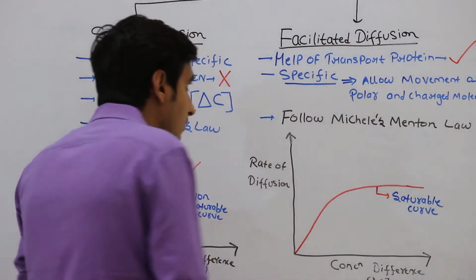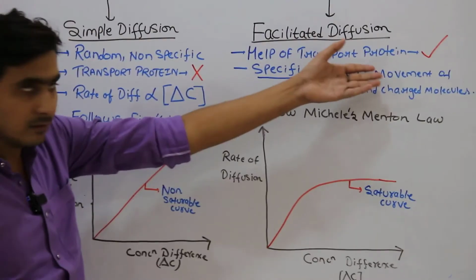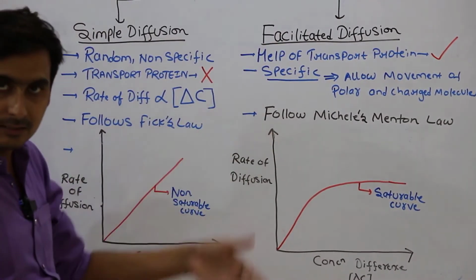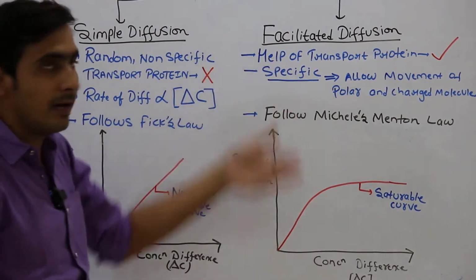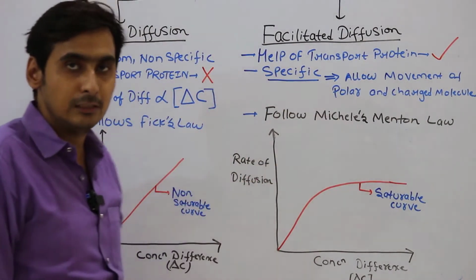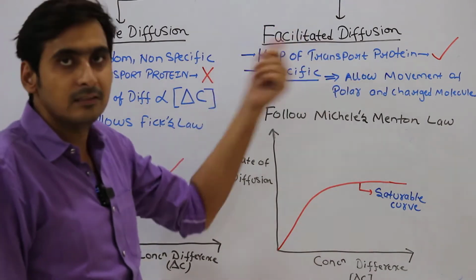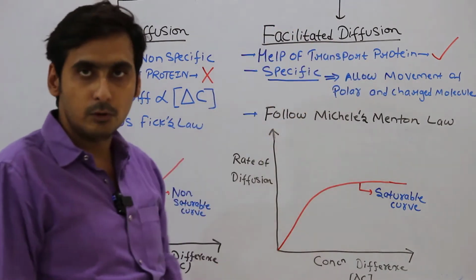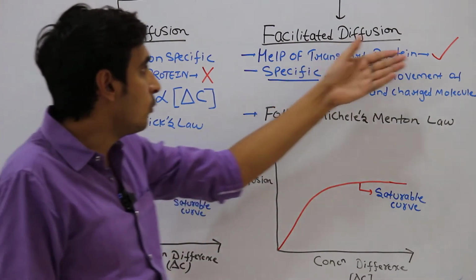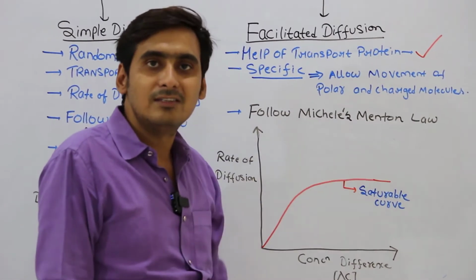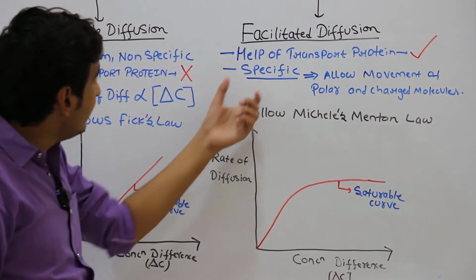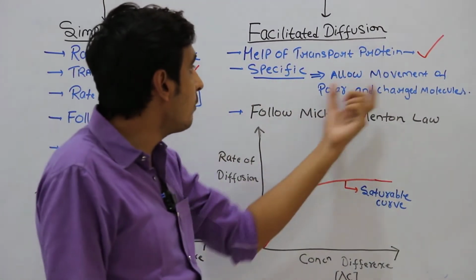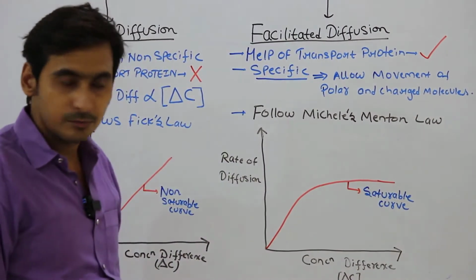But when I discuss facilitated diffusion, as the name suggests, this diffusion will be helped by some transport proteins. That's why we are calling it facilitated diffusion. That is, with the help of transport proteins, and those transport proteins could be carriers or channels. And it's a specific movement, and it allows the movement of polar and charged molecules.